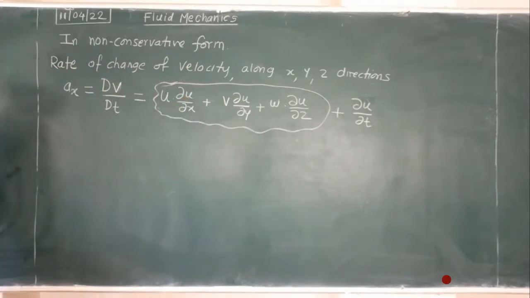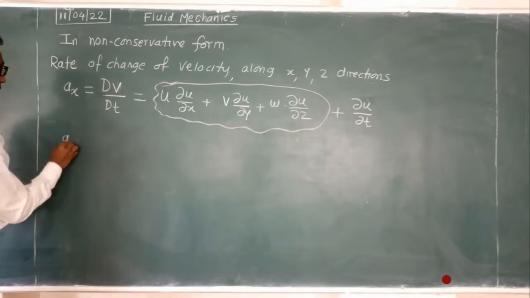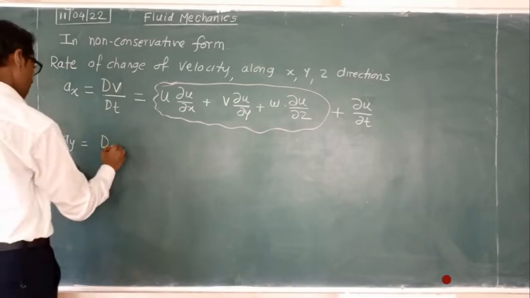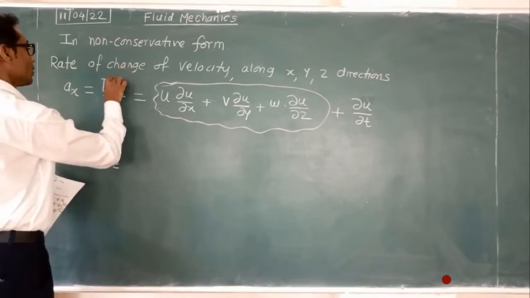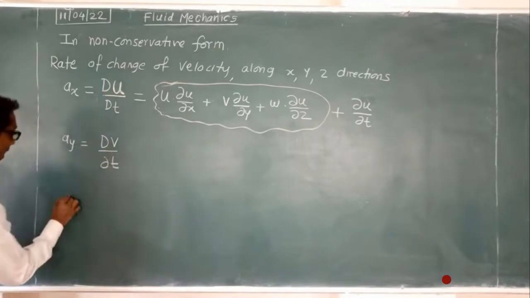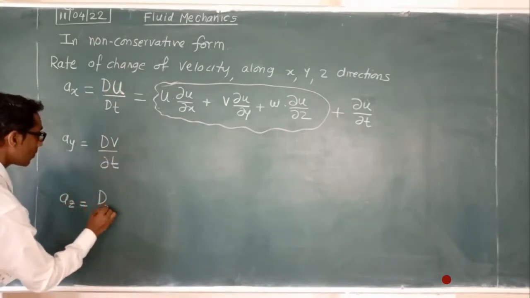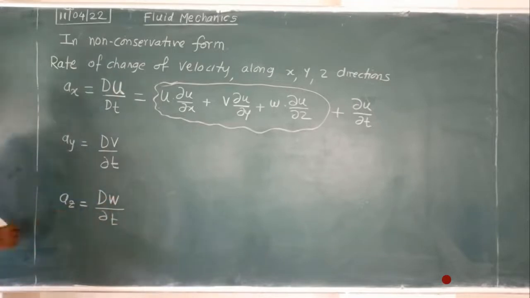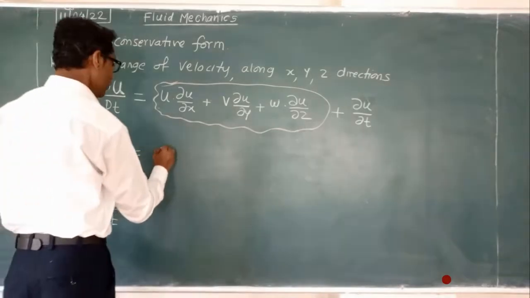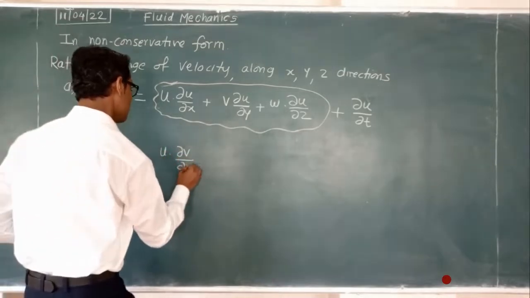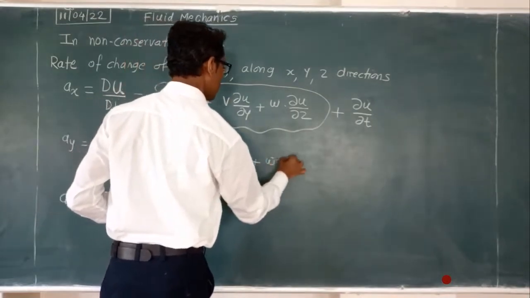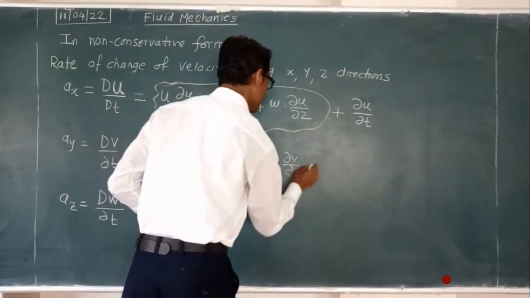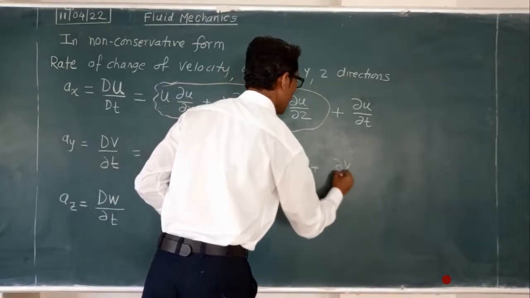So ay, the acceleration, is Dv upon Dt, which is u into del v upon del x plus v into del v upon del y plus w into del v upon del z, plus del v upon del t.